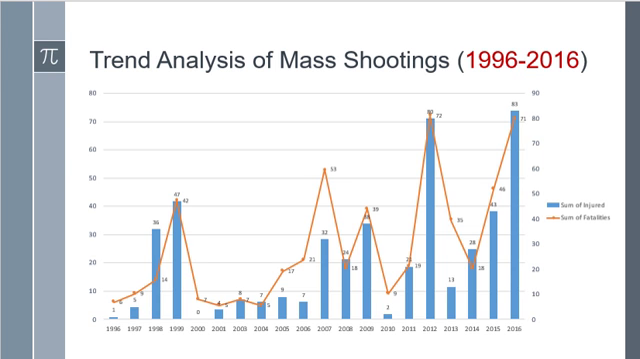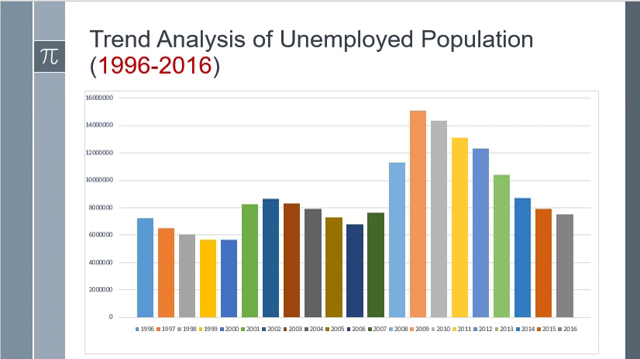While doing the trend analysis, we found there are a lot of ups and downs, but in general it is increasing. From 1996 to 2016, there is an increase in people injured due to mass shootings. In the trend analysis of the unemployed population, we also found a lot of ups and downs, and from 2009 there is a decreasing trend.